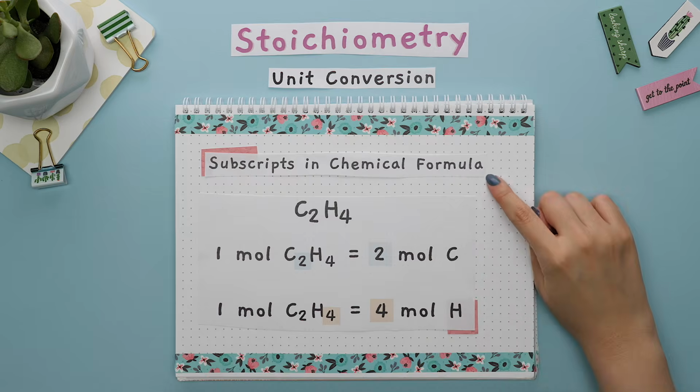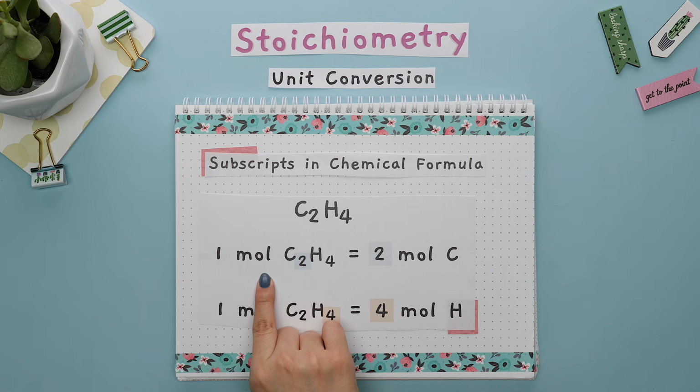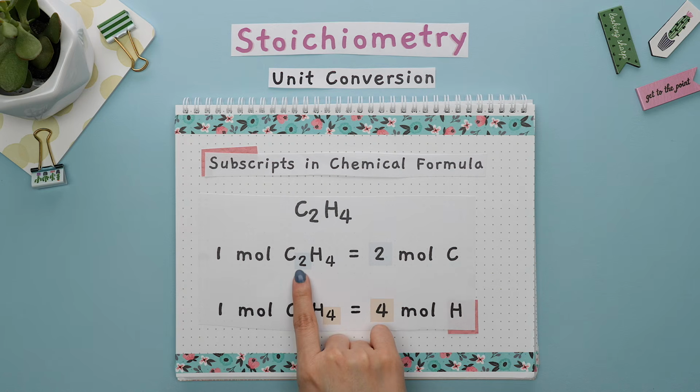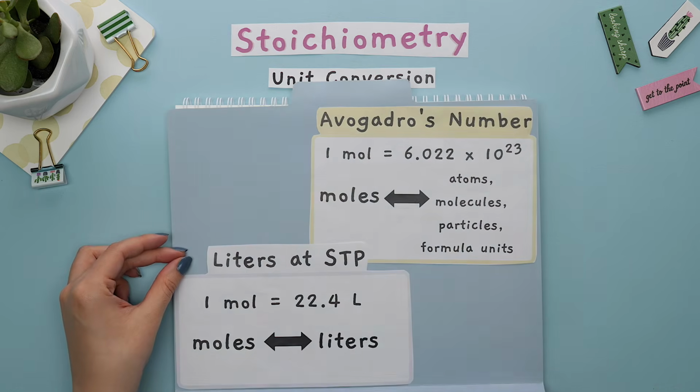If there isn't enough information and you are only given a chemical formula, then you will find the mole-to-mole ratio by using the subscripts in the chemical formula. For example, we could state that in 1 mole of C2H4, there are 2 moles of carbon, or 4 moles of hydrogen. The conversion factors to memorize are these 2.